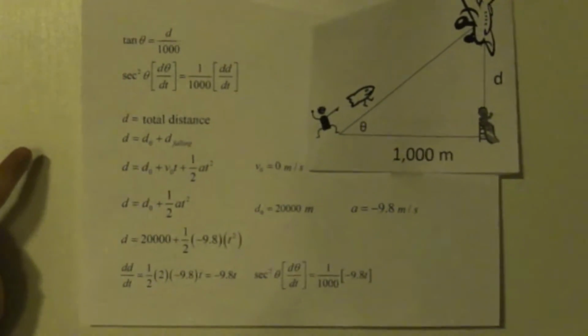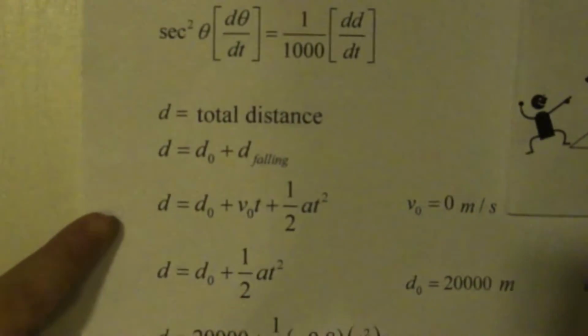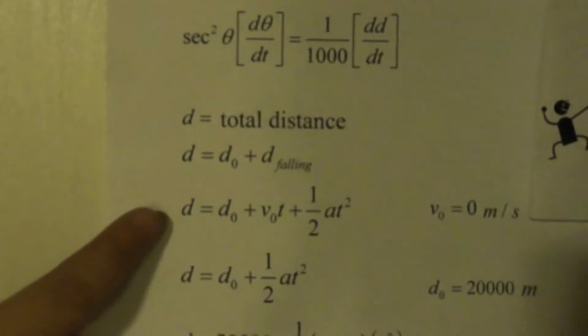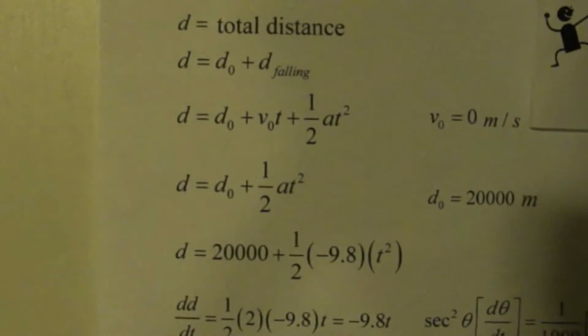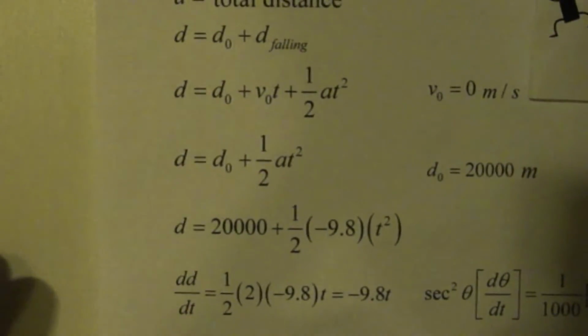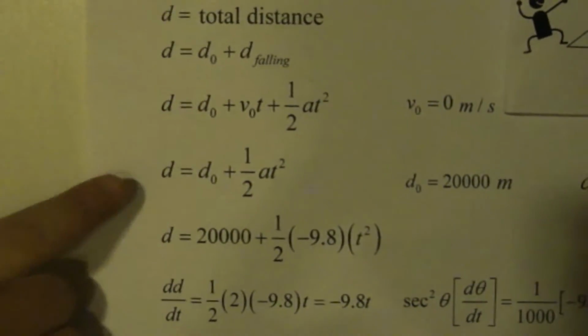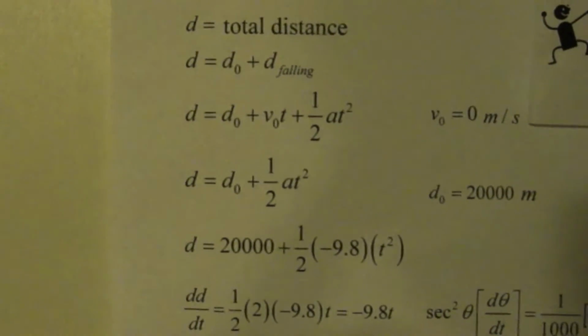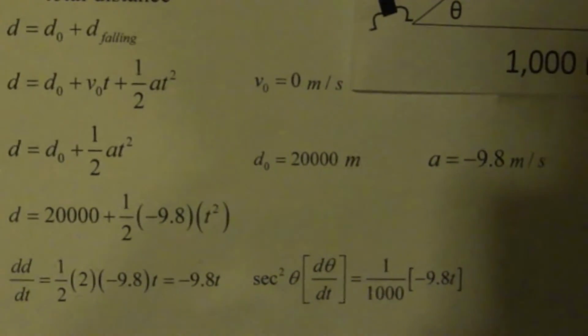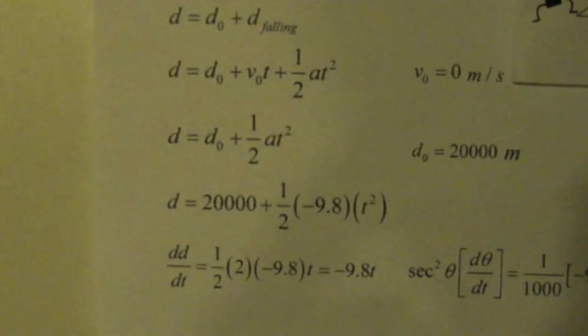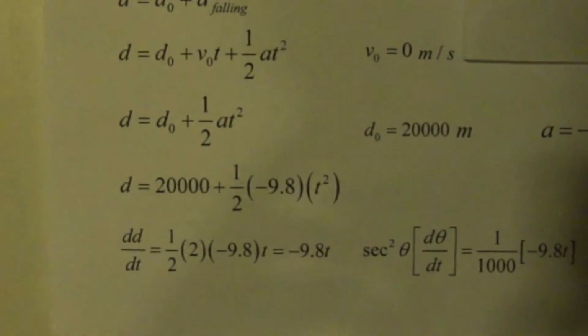So we can put d initial, d naught, plus d falling. So d initial plus the physics equation, v initial t plus 1/2 at squared, where the initial velocity in the y direction is 0 meters per second because they're flying at a constant altitude. Because v naught is 0, that's going to cancel out v naught t, and then you have d initial plus 1/2 at squared. The initial height is 20,000 meters, and acceleration is just the acceleration of gravity, negative 9.8 meters per second squared. So we plug that in, and we have 20,000 plus 1/2 times negative 9.8 times t squared.